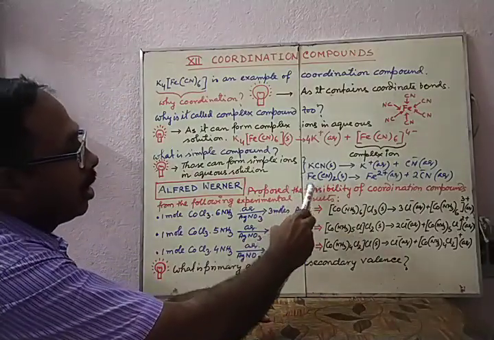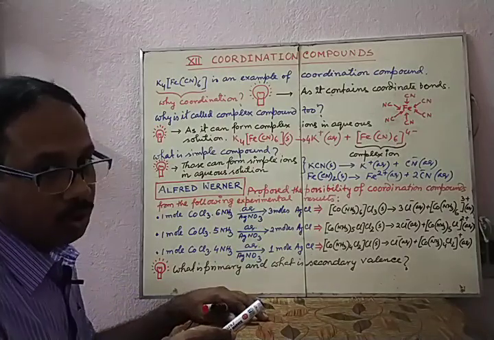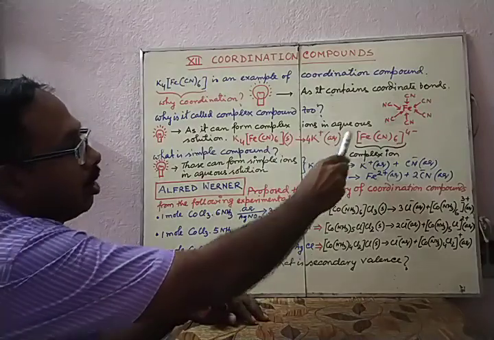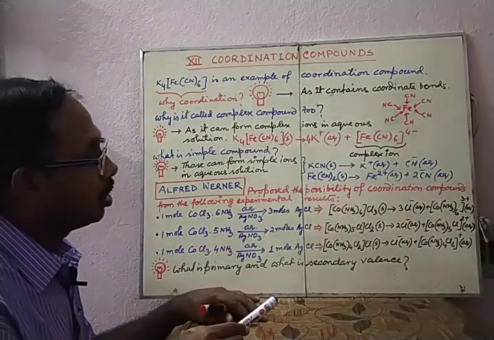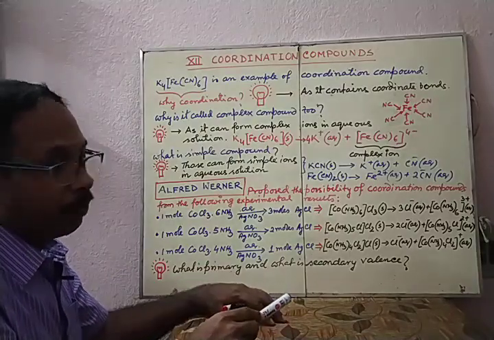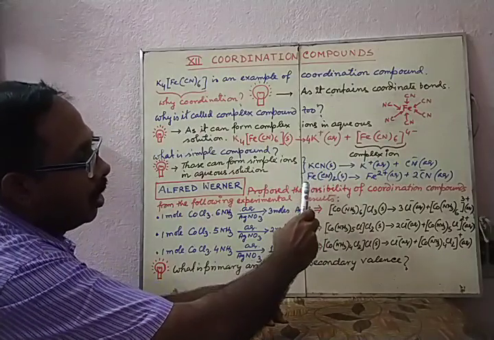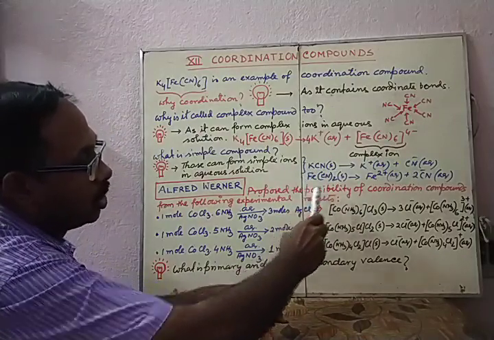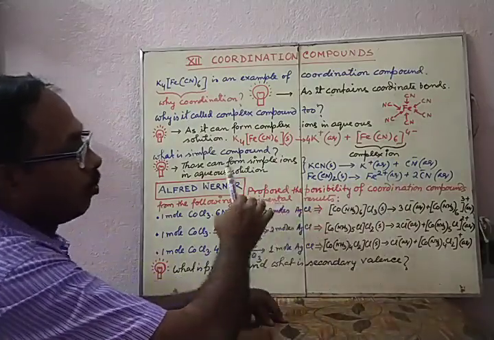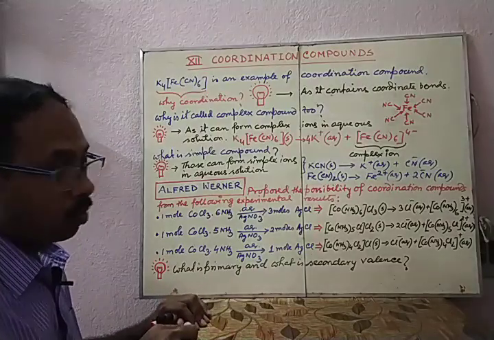But when KCN and Fe(CN)2 are together given in aqueous solution in a particular proportion, a particular ratio, they can form this kind of complex ion. Then it will be termed a complex compound, because in solution it can form a complex ion. But individually, potassium cyanide and iron cyanide form simple ions. So compounds that form simple ions in aqueous solution are called simple compounds.